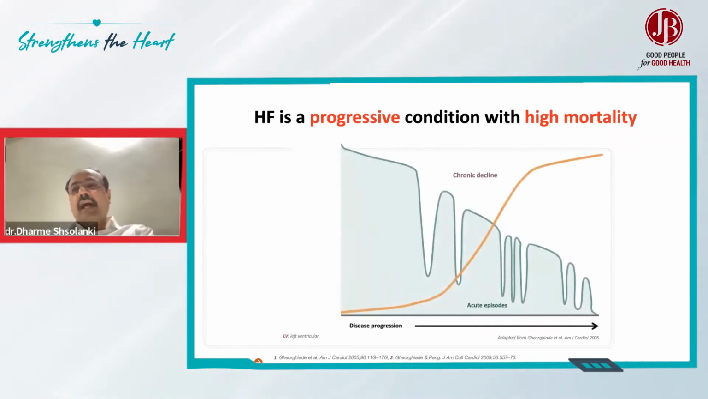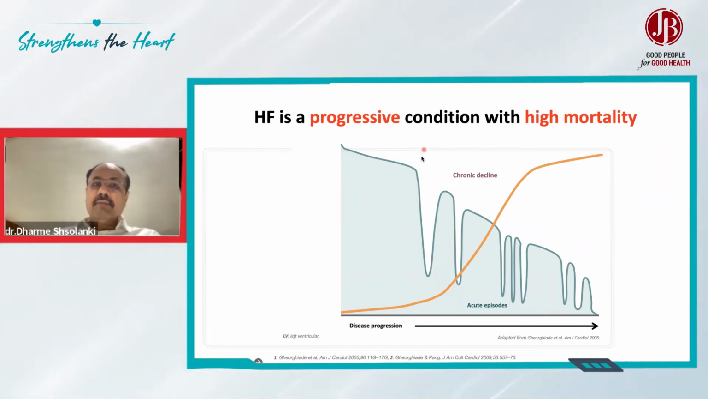If I show you this chart, here the patient is in a stable condition. Once the patient deteriorates, the deterioration means the patient has acutely decompensated. This decompensation could be because of arrhythmia superadded on the heart failure. Is it because of a new episode of ischemia?